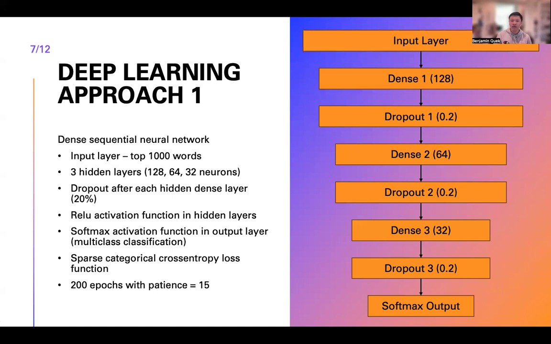The hidden layers use the ReLU activation function, and the output layer uses the softmax activation function, as this is a multi-class classification problem. The sparse categorical cross entropy loss function was used, again, because this is a multi-class classification problem. And we had 200 epochs with patience of 15 to balance computational efficiency with obtaining accurate predictions.